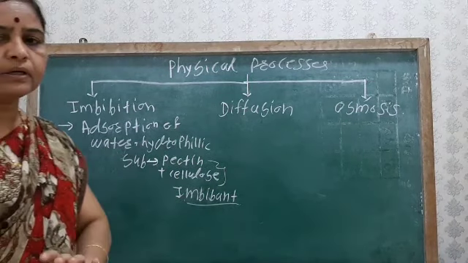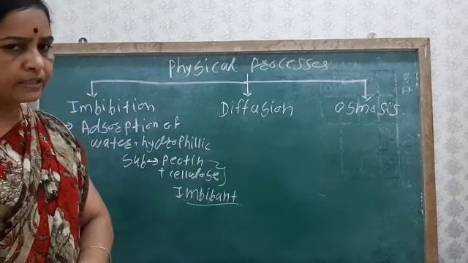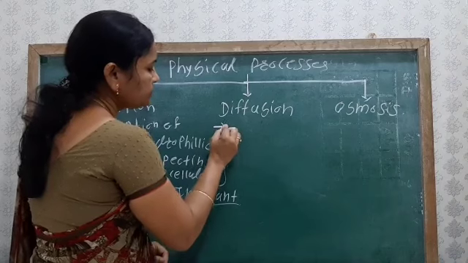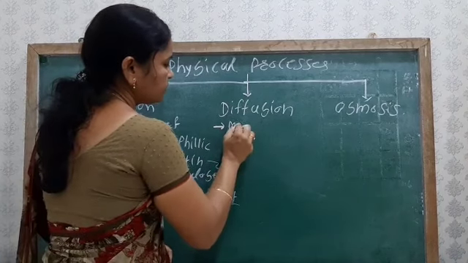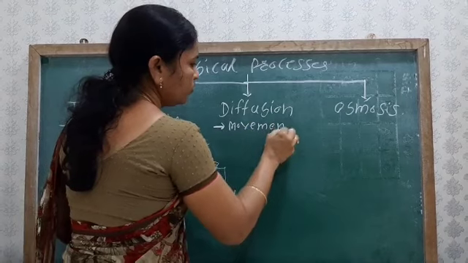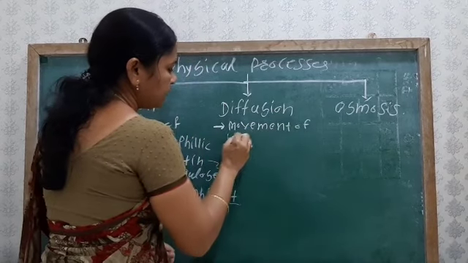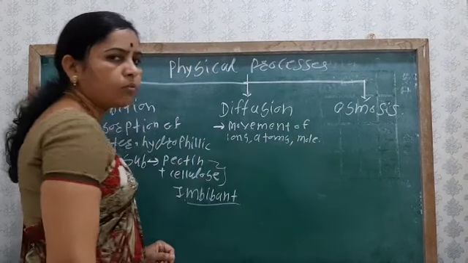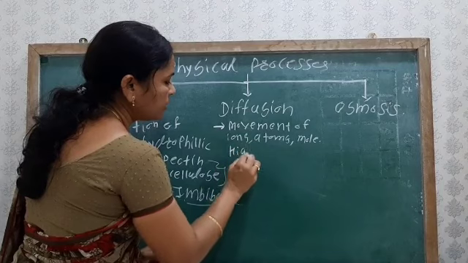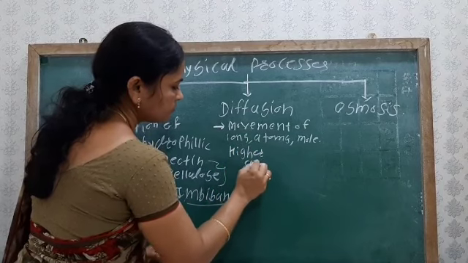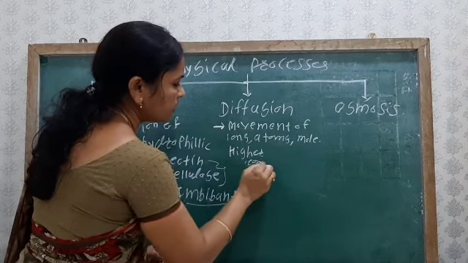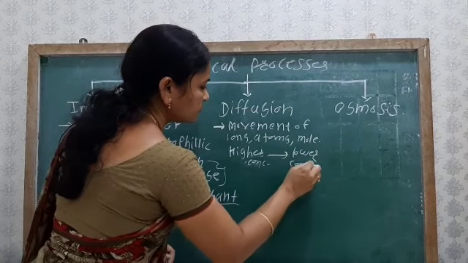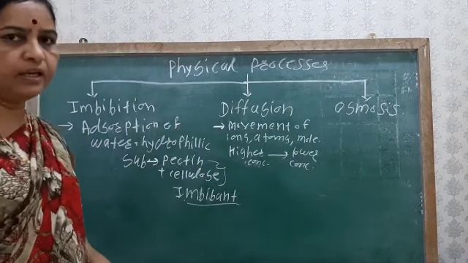The next physical process is diffusion. So what does diffusion mean? Diffusion means the movement of ions, atoms or molecules from the higher concentration to the lower concentration till equilibrium.